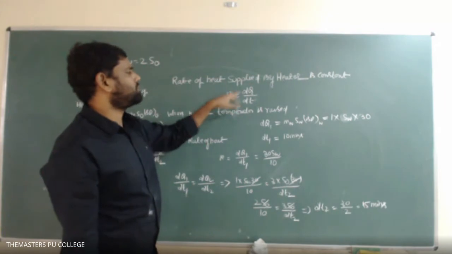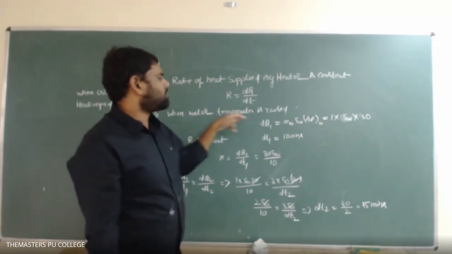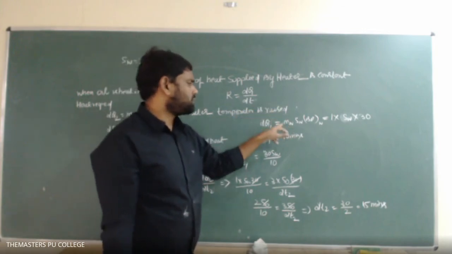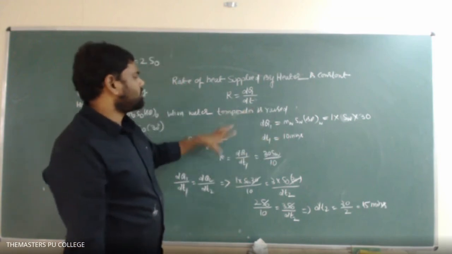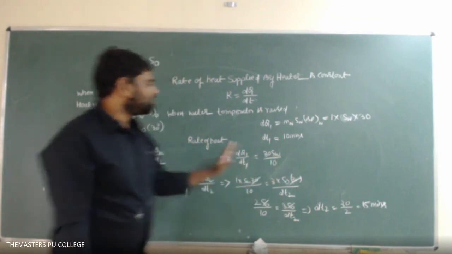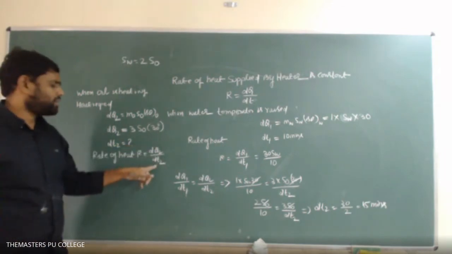Rate of heat means dQ by dt. So the heat required to raise the temperature of the water is dQ1, that's equal to this. It happened in a time of 10 minutes. Then the rate of heat when the water is heating means dQ1 by dt1. Similarly, when the oil is heating, the rate of heat is dQ2 by dt2.